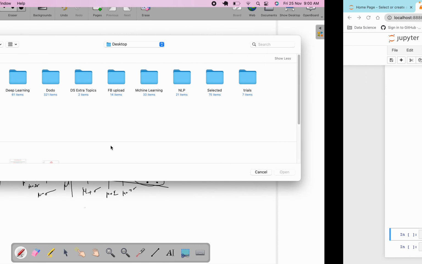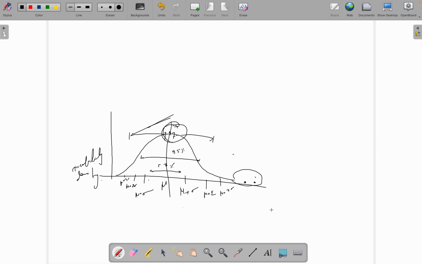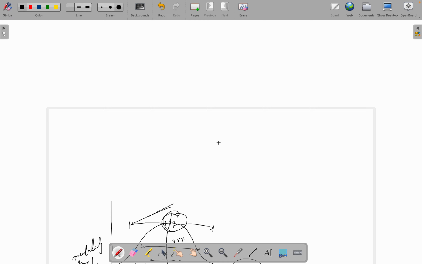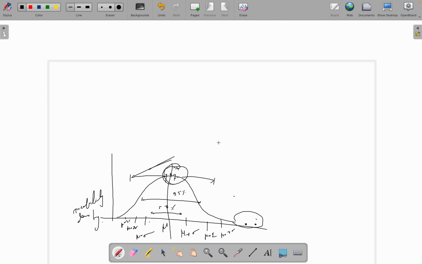Okay, let me write this probability density function. The equation is y equals the Gaussian distribution formula: 1 by sigma square root of 2 pi, times e to the power minus (x minus mu) square by 2 sigma square.